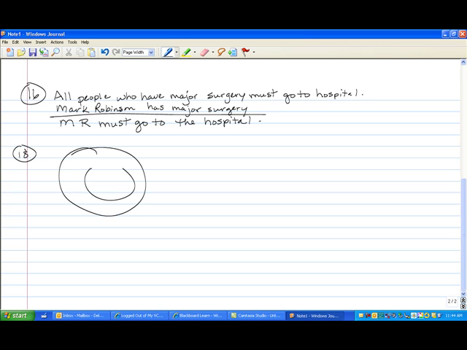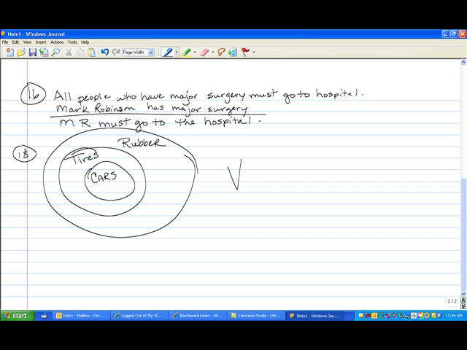So here's cars, that's the small, and they have tires. All tires are rubber, so the tires is the small circle and rubber is the larger circle. Therefore, all cars have rubber. Yes, because the cars is in the rubber circle. That would be valid.